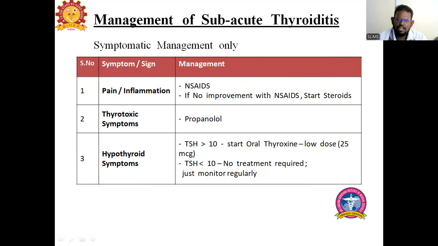If TSH is more than 10, that indicates severe hypothyroidism, so start the patient on low dose thyroxine, that is 25 mcg. Whereas if the TSH is less than 10, no treatment is required, just monitor the patient properly.